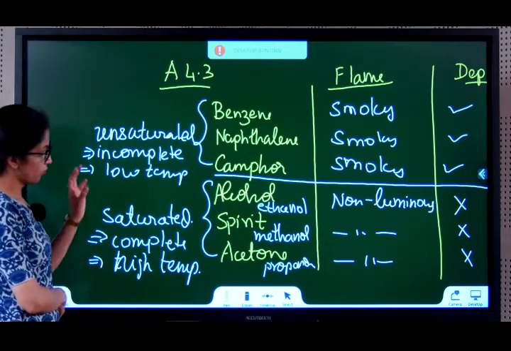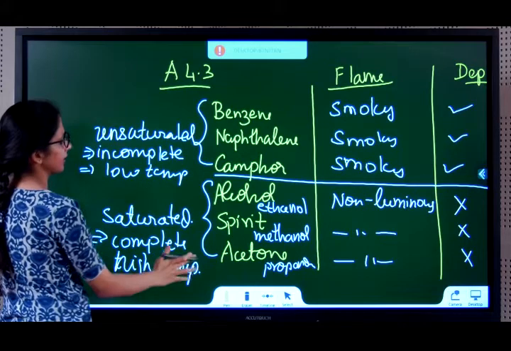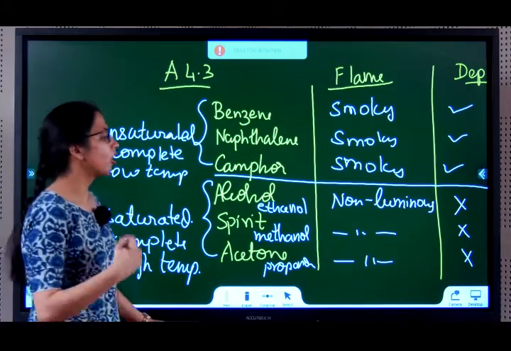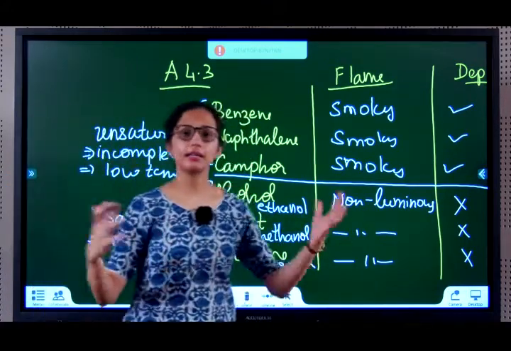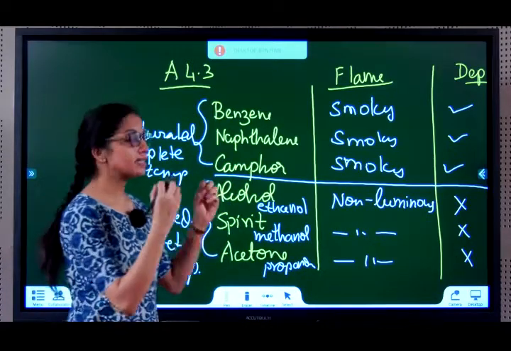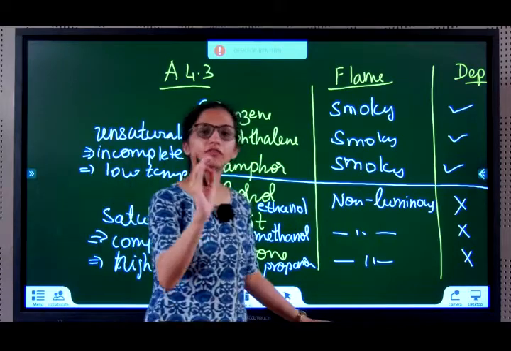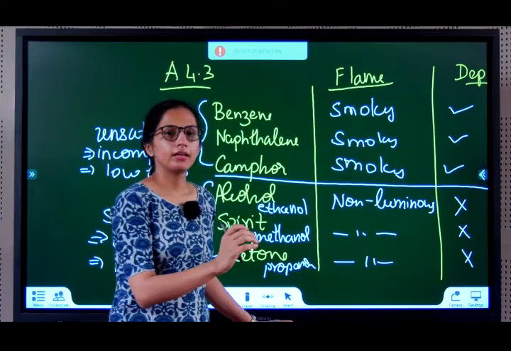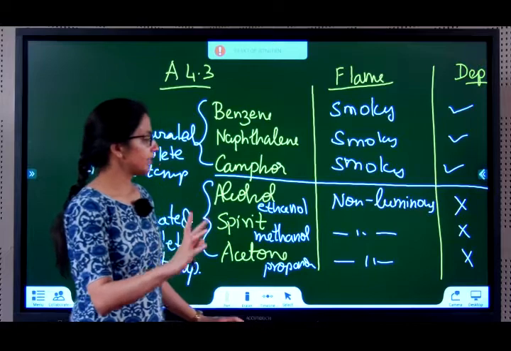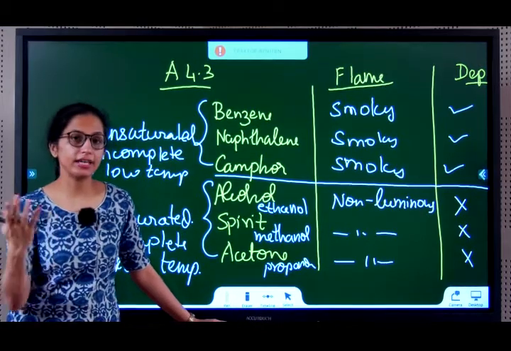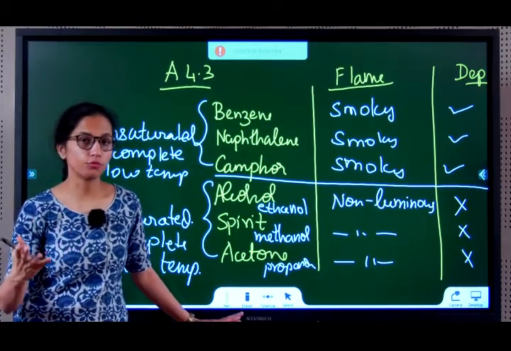So with what we understand here, these are the conclusions that you need to remember. Also, when I said non-luminous, is it completely colorless? No, it does not give out enough light. That's what it means. If you carefully observe, it gives out a light blue flame. Let us now understand when you get a yellow flame and a light blue flame or blue flame in the next experiment.